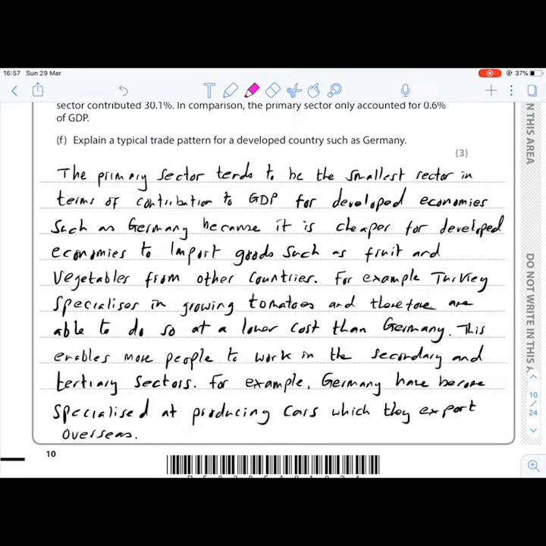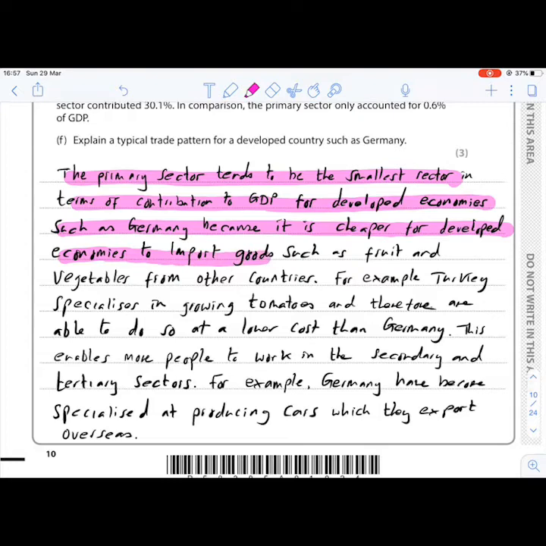My answer reads, the primary sector tends to be the smallest sector in terms of contribution to GDP for developed economies, such as Germany, because it is cheaper for developed economies to import goods such as fruit and vegetables from other countries.